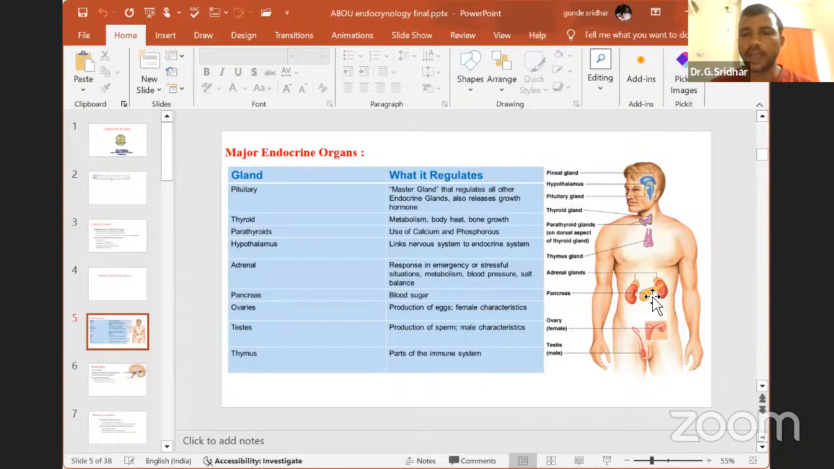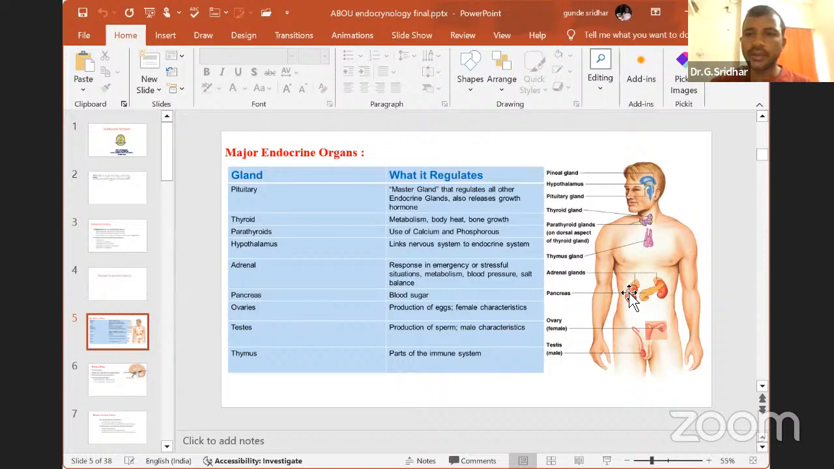As I said, the pancreas is a composite gland where we find both the exocrine and endocrine parts. That's why you can call the pancreas an exocrine gland as well as an endocrine gland.